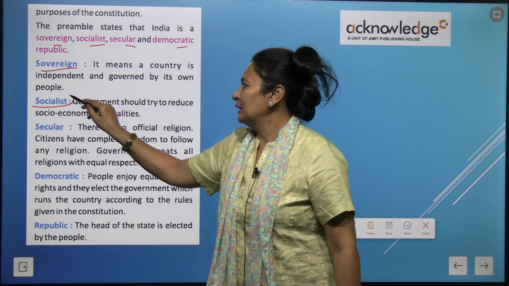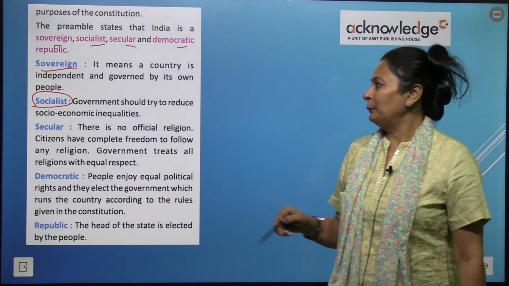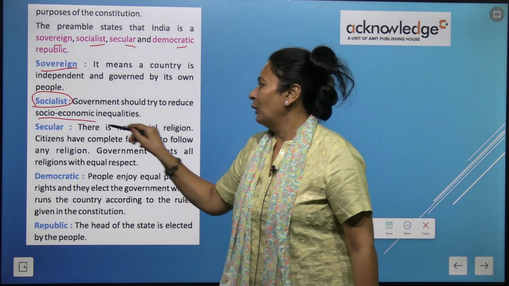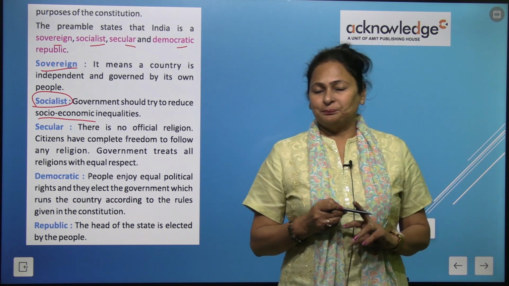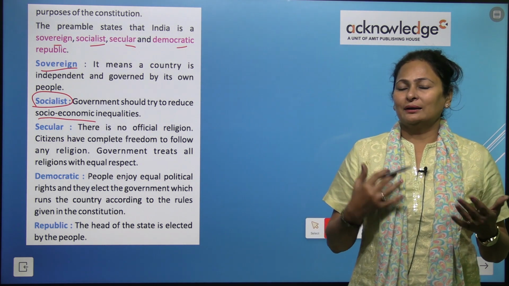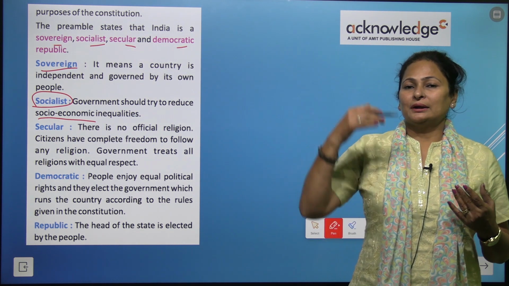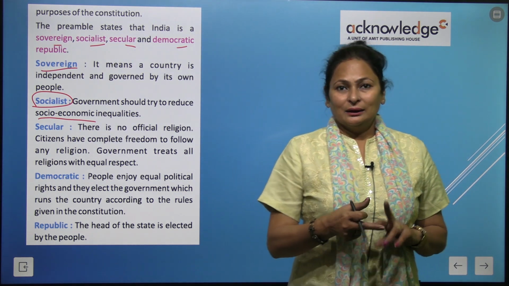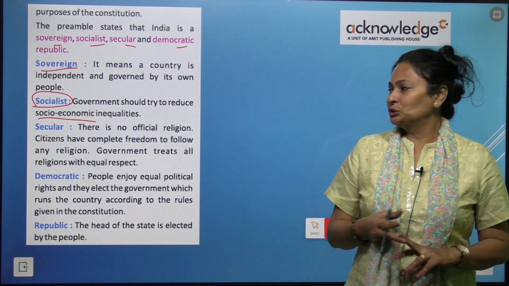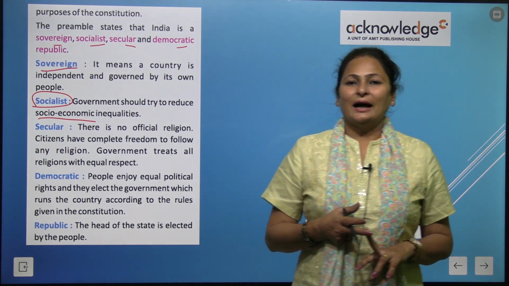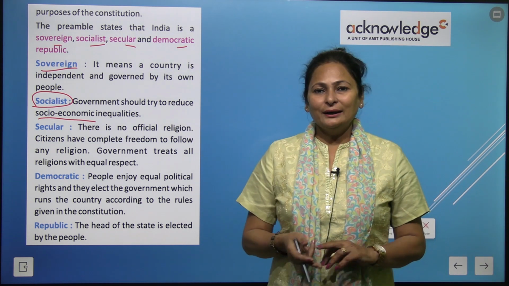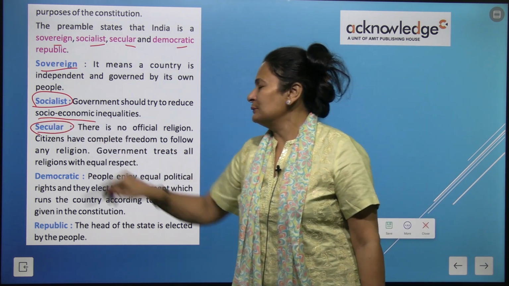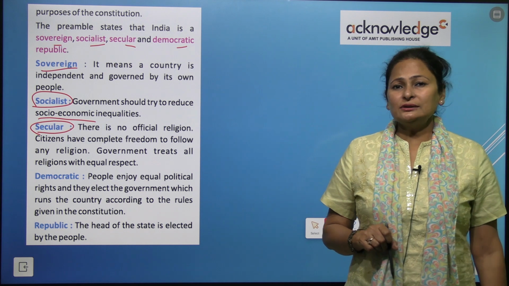Now next is socialist. What does socialist mean? It means the government should try to reduce what? Socio-economic inequalities. In our country many people are socially or economically higher, right? And some are below the poverty line. So the government should take some steps to improve their social and economic inequalities. They need to fill the gap. Now secular, what does this mean? There is no official religion.